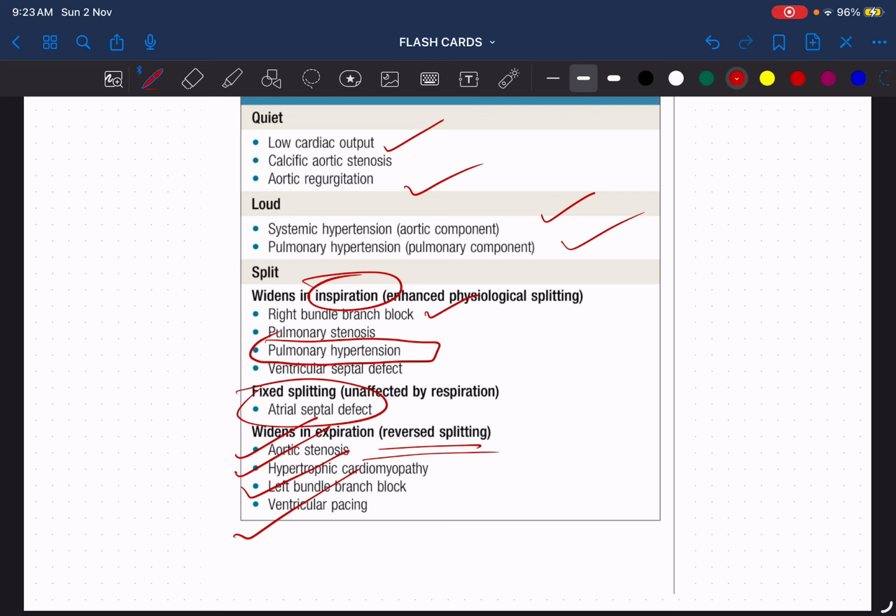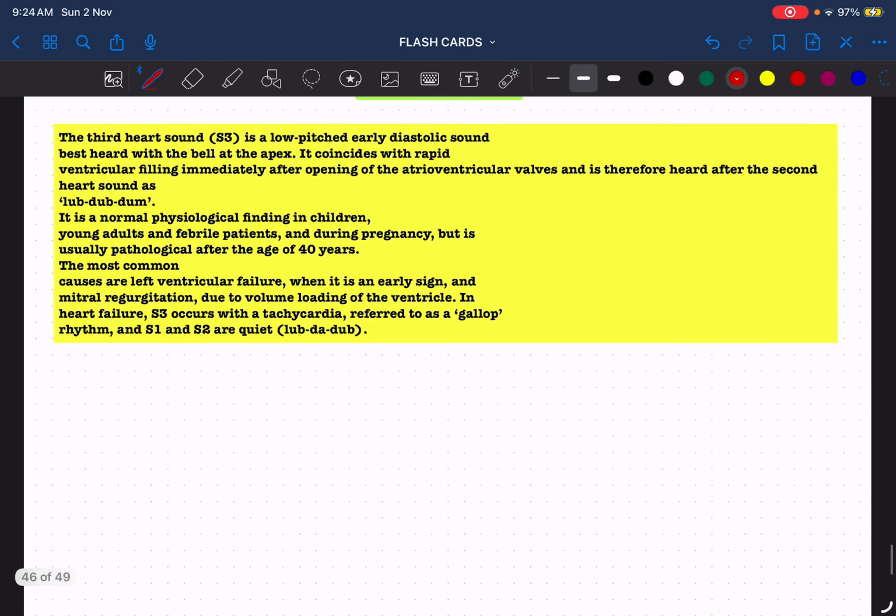Okay, so remember, widens in inspiration, that is enhanced physiological splitting. Remember, pulmonary hypertension and right bundle branch block. Fixed splitting, that means it is unaffected by respiration, occurs in case of atrial septal defect. Reversed splitting, that means the widening occurs during expiration rather than inspiration, which occurs in case of aortic stenosis, hypertrophic obstructive cardiomyopathy, left ventricular outflow tract obstruction, and left bundle branch block.